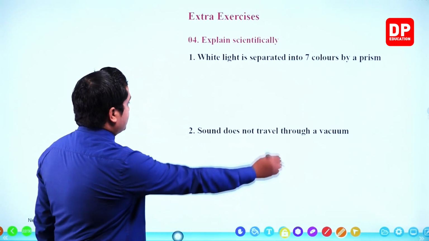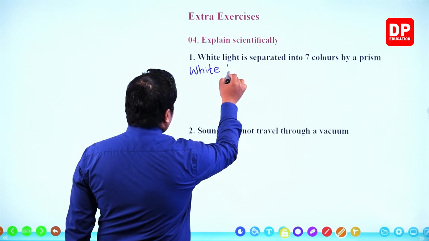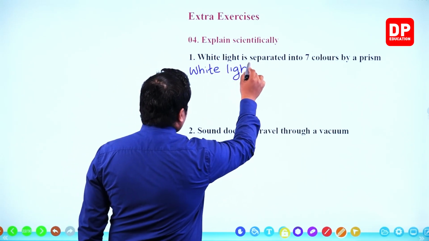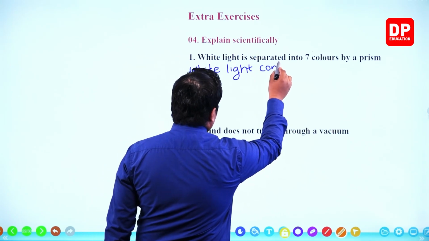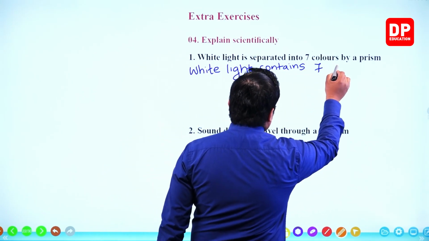So we can write the answer. White light contains 7 colors.